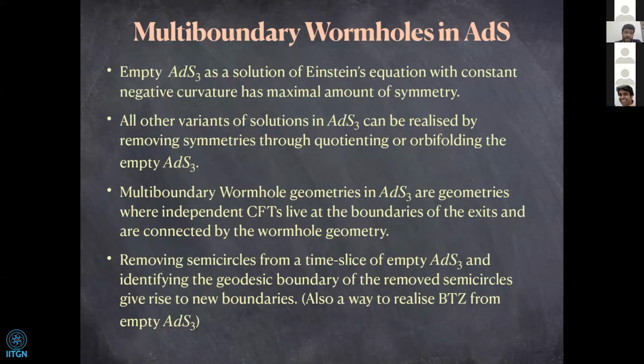Multi-boundary wormhole geometries in ADS3 are typically realized as geometries for which at each of the exits there lives an asymptotically ADS spacetime, which is dual to a CFT. All these CFTs are independent of each other, and they are connected through this wormhole. This is realized by removing semicircles from a time slice of empty ADS3, which can also be done for BTZ.